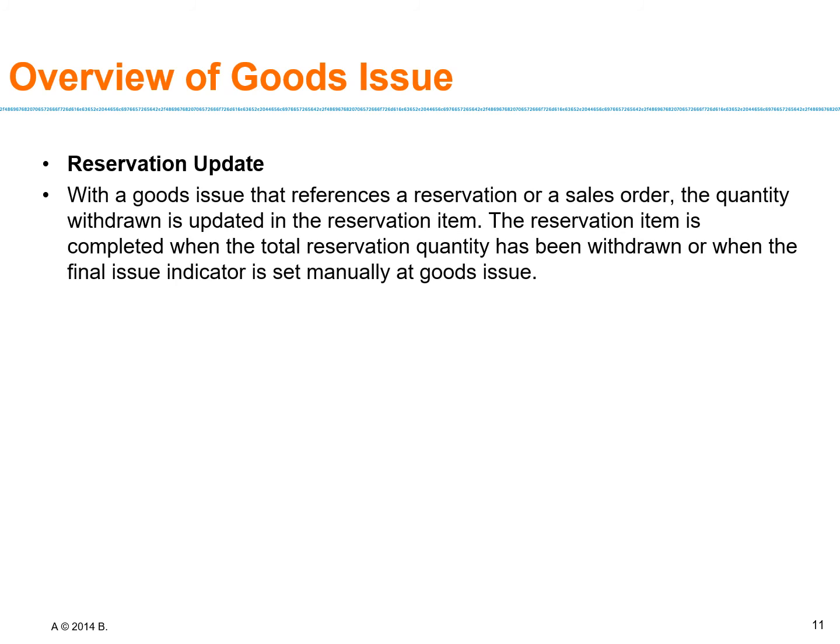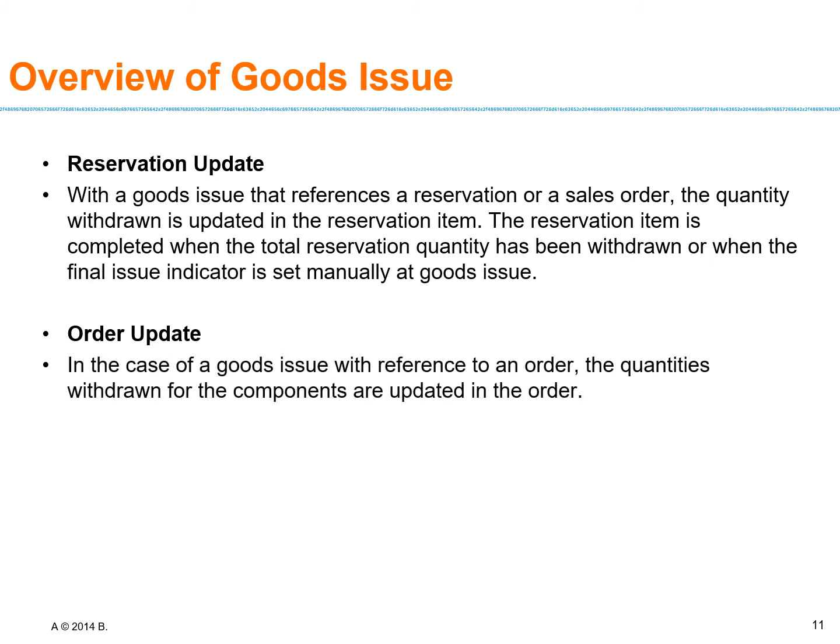What is reservation update in this? So with goods issue that references a reservation or a sales order, quantity withdrawn is updated in the reservation item. So reservation जहाँ जहाँ पर भी है, that is referred to the buffer stock or the reserve stock. The reservation item is completed when the total reservation quantity has been withdrawn. Now order update: in the case of goods issue with reference to an order, the quantity withdrawn for a component is updated in the order, right? As soon as you issue the goods against a reference order, then the quantity is automatically updated. The quantity is being deducted from the total stock.